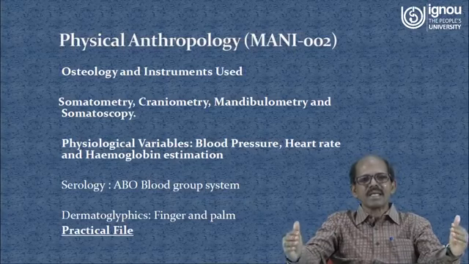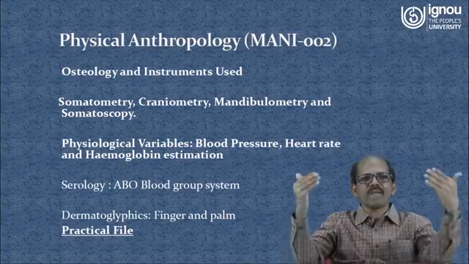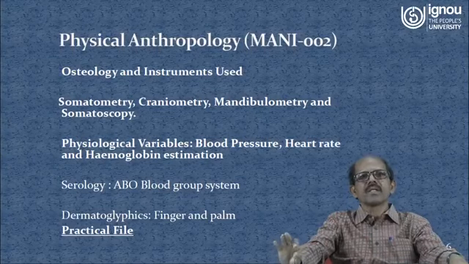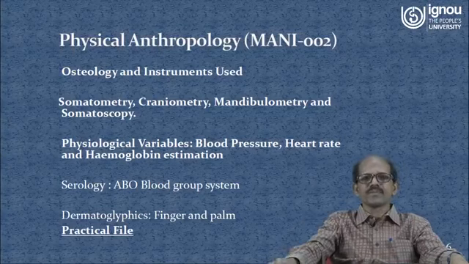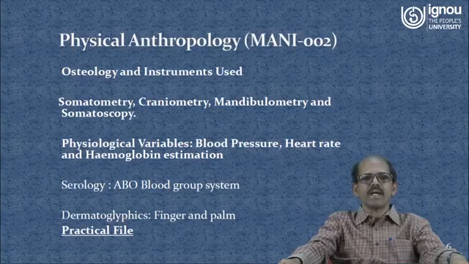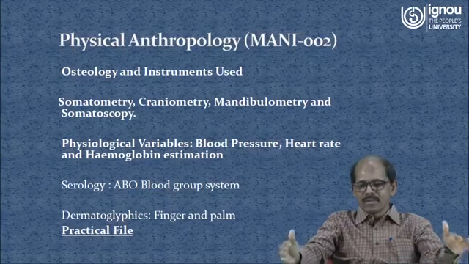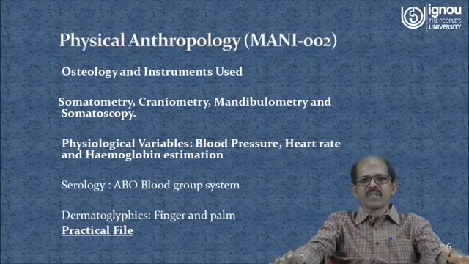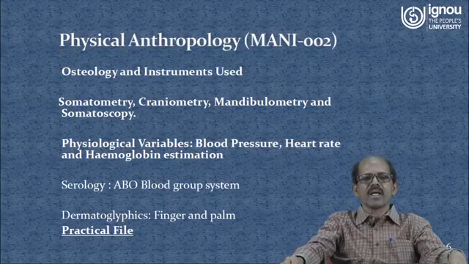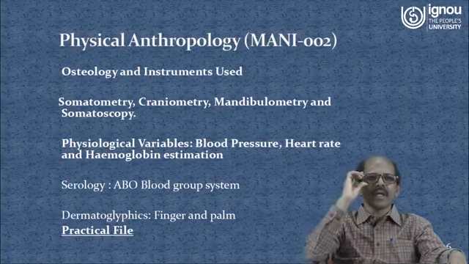Somatometry is the recording of measurements on the living human being, while craniometry is the recording of measurements on the bones, which includes the skull bones. Mandibulometry is another area where we record measurements on the mandible. And we have included a small chapter on somatoscopy, which is nothing but visual observation of the human body, that is, skin color, hair color, hair structure, and whether an epicanthic fold is present.